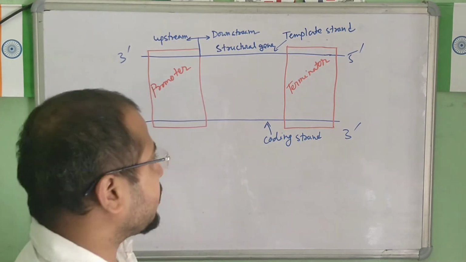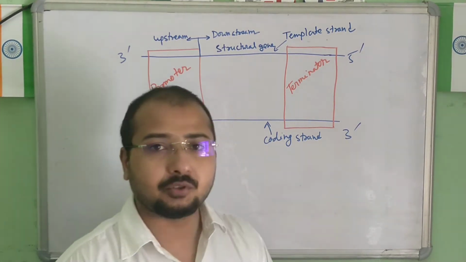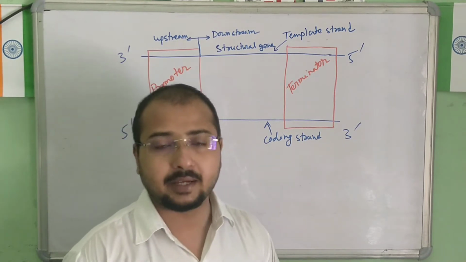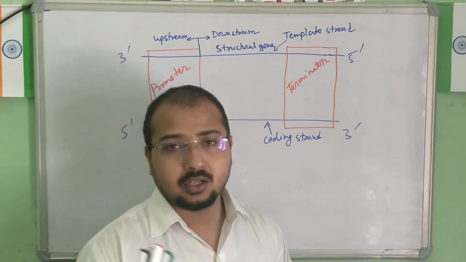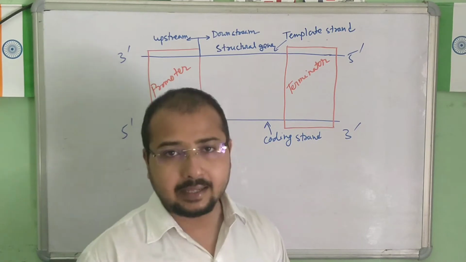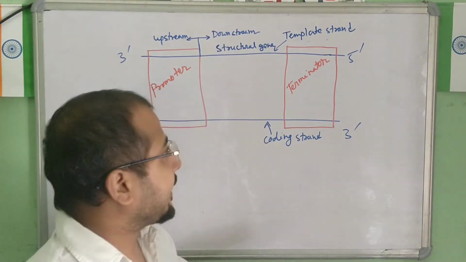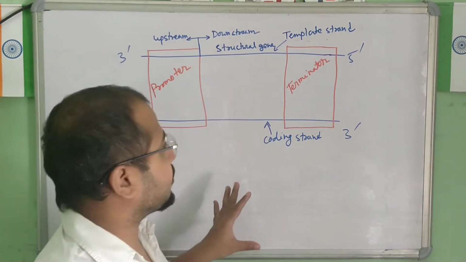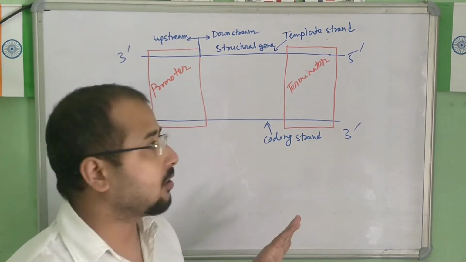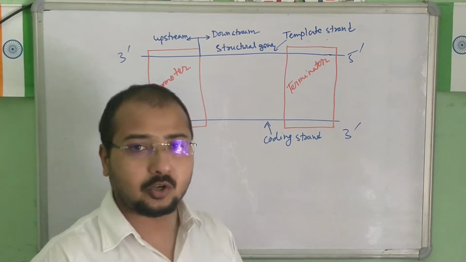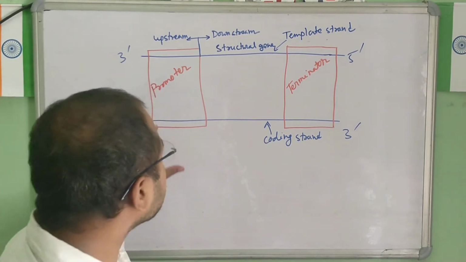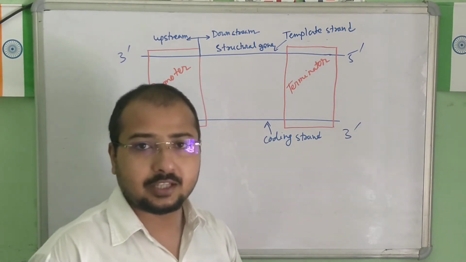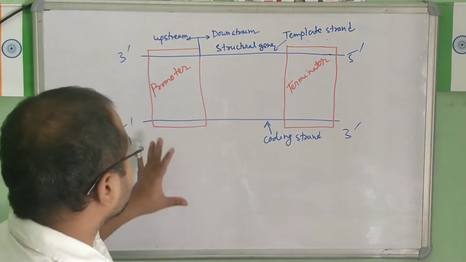Here I am going to discuss the transcription mechanism, but before getting into the detailed mechanism of transcribing the RNA, I would like to share with you the structure of a transcription unit, which is involved in this process. See, this is the DNA strand, because transcription takes place only from the DNA.